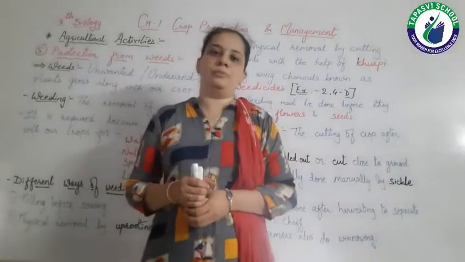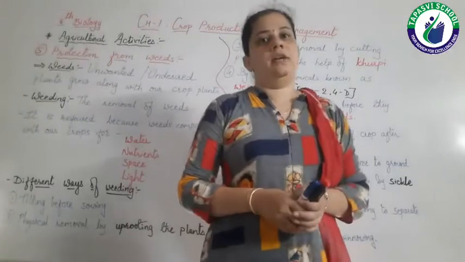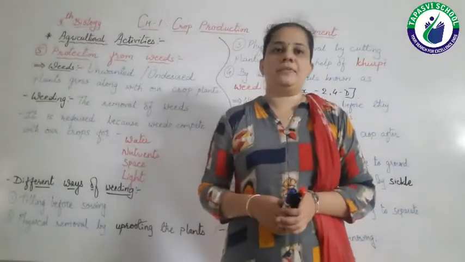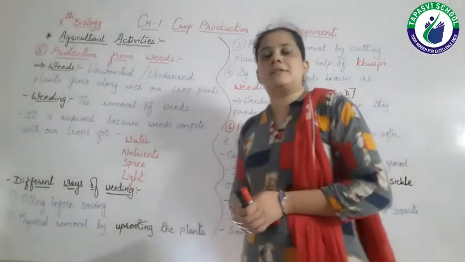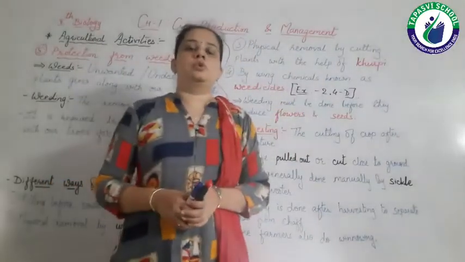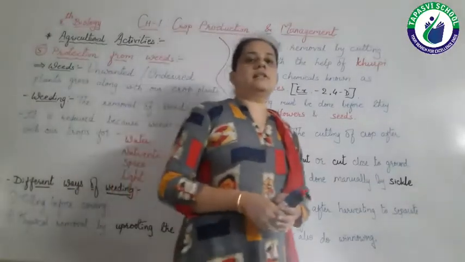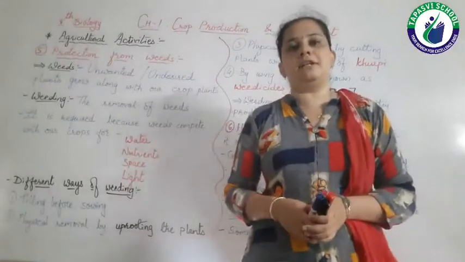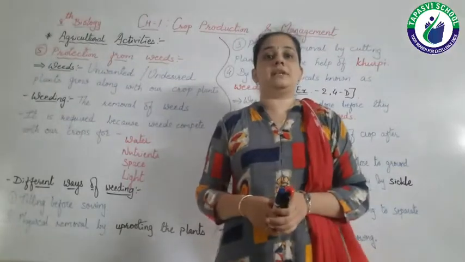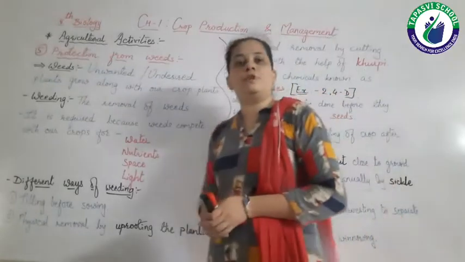Working from your home. As you all know, here we are studying chapter number 1, Crop Production and Management of Standard 8. In the last lecture, we discussed irrigation. Irrigation is required to grow the plants properly, right? So, as we are discussing various agricultural activities, the next agricultural activity which we have to discuss today is protection from weeds.